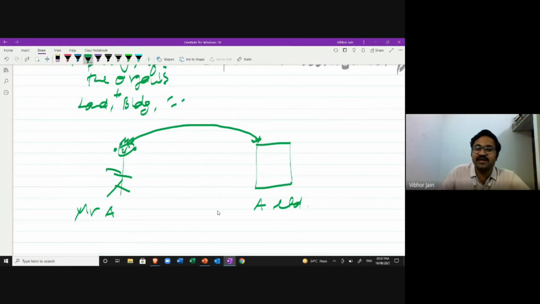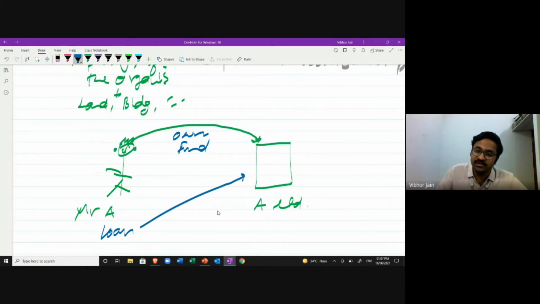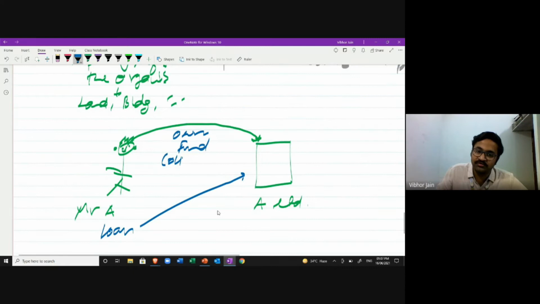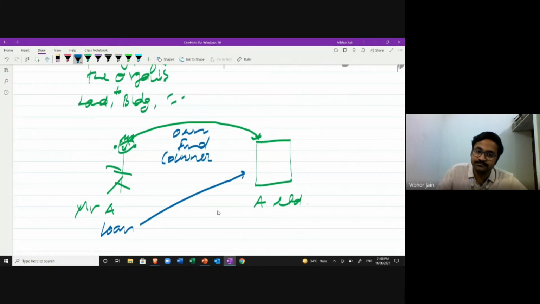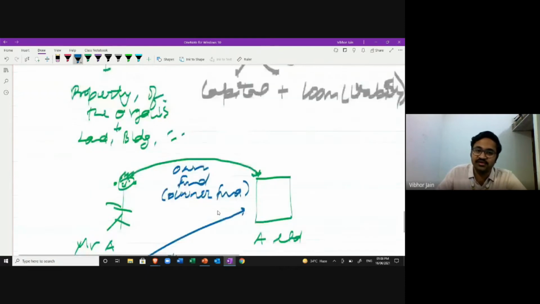These funds can come from two sources, like I explained before. One is his own funds. Mr. A is going to introduce some funds from his own pocket, and some he is going to get as a loan from the bank and introduce that money. So own funds, meaning owner funds, and this is loan or liability. These are the sources of funds, and this is going to be the inflow.